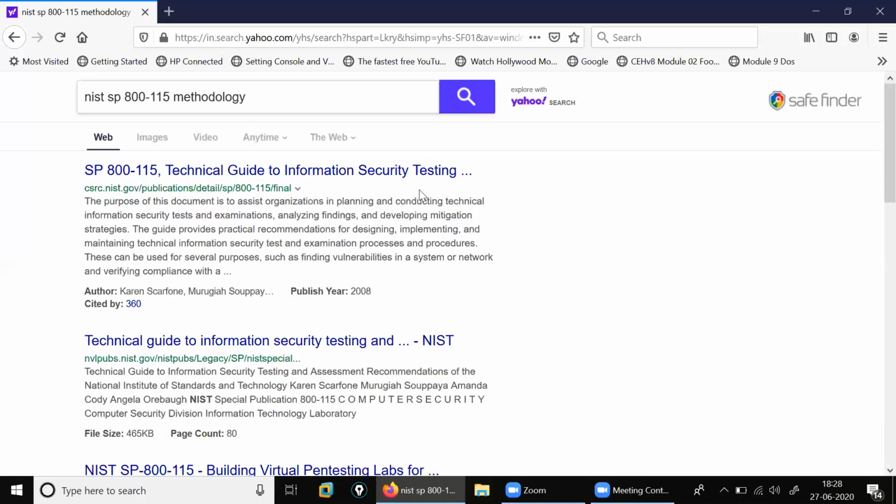Same thing is coming in SP. See here the purpose of the document is to assist organizations. So you have to study this. Some theory knowledge you should know, because if you are going for the CISSP, mostly the theory part is coming. There is no lab inside all those 8 domains. Is this clear, Vijay? Yes, sir. Ask me questions if any doubt is there.